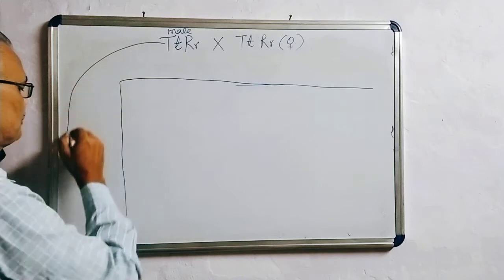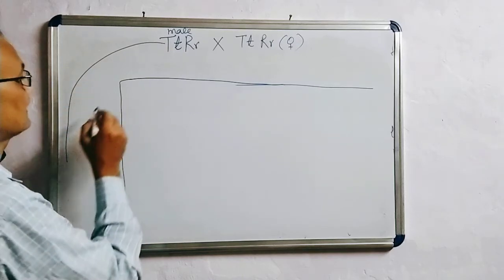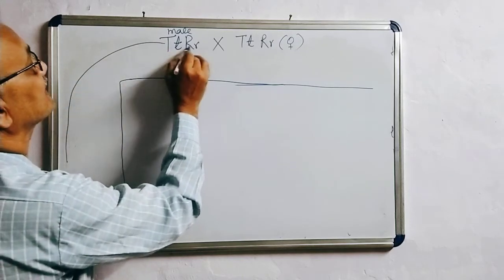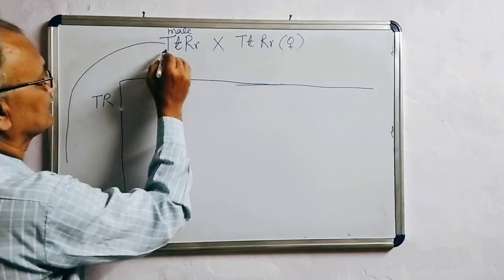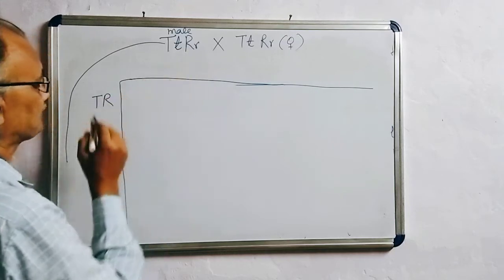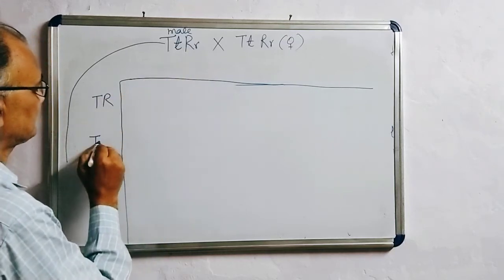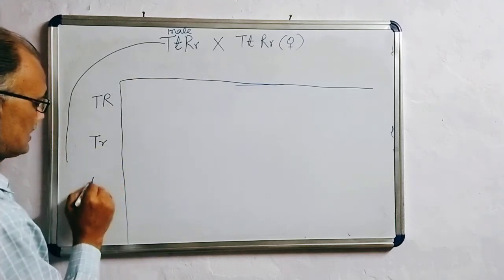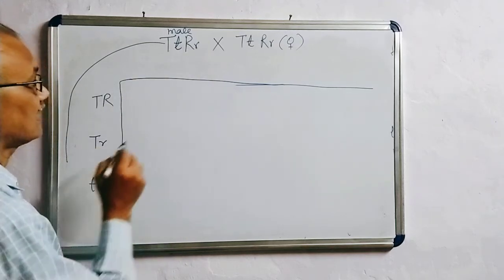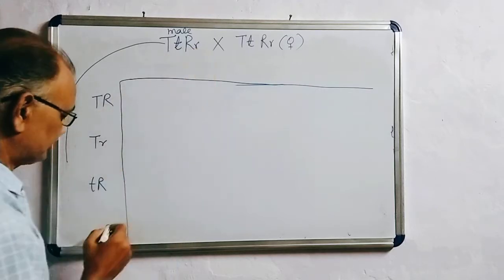Types of gametes produced by the male plant: capital T, capital R; capital T, small r; small t, capital R; and small t, small r.